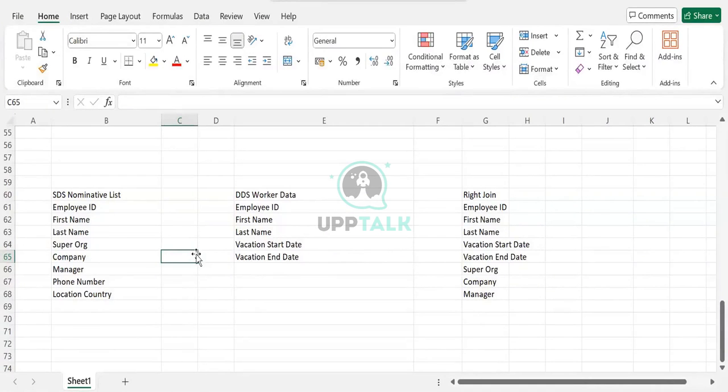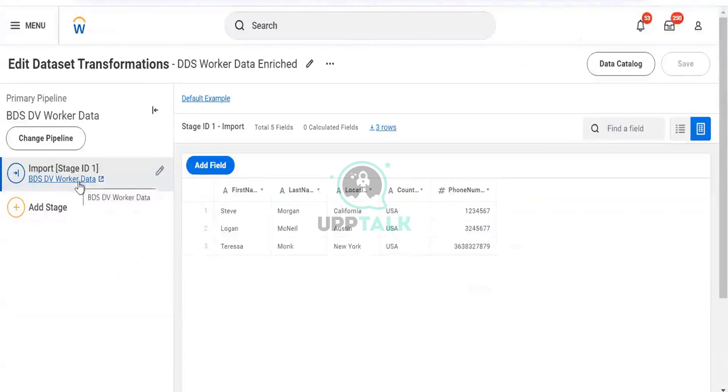Now, when we are in the SDS nomination list, we have some columns to join. When you have a join, only 3 columns, we should use phone number and location country. Let's say a left join: if we do the left join, the worker data will be considered as the left data set, and the one which we are joining will be considered as the right one.